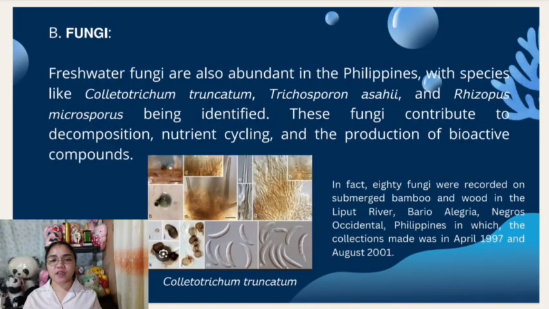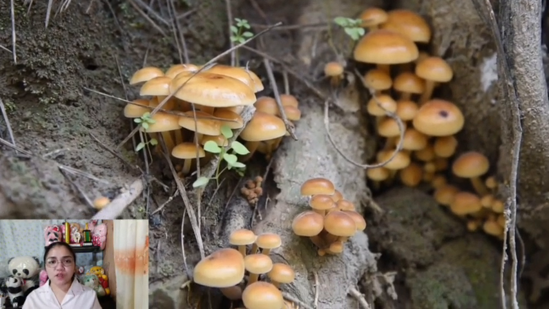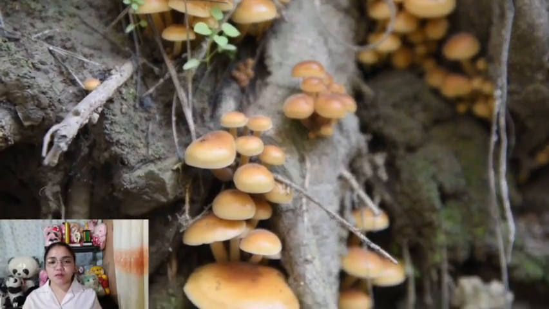Another freshwater microbe is the fungi. Freshwater fungi are also abundant in the Philippines, with species like Colletotrichum truncatum, Trichosporon asahii, and Rhizopus microporus being identified. These fungi contribute to decomposition, nutrient cycling, and the production of bioactive compounds.